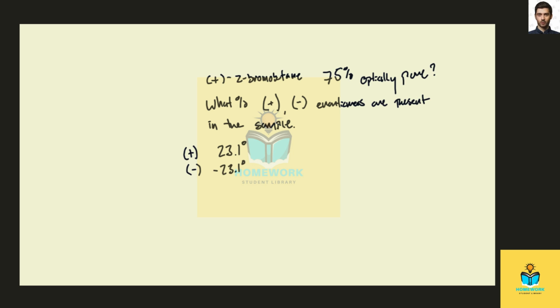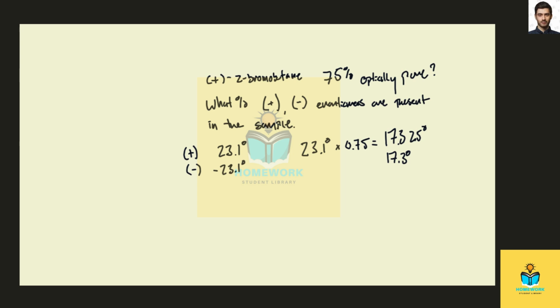So if we have a 75% optically pure sample, we simply take the specific rotation of positive 2-bromobutane and calculate what 75% of that would be, or multiply it by 0.75. That is 23.1 degrees times 0.75, and we get 17.325 degrees. With the correct number of sig figs, this becomes 17.3 degrees.